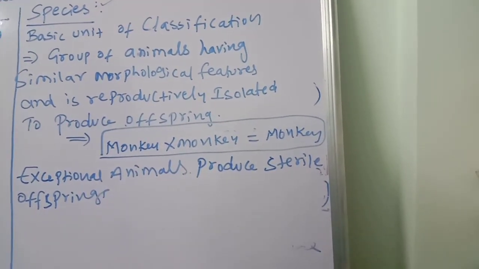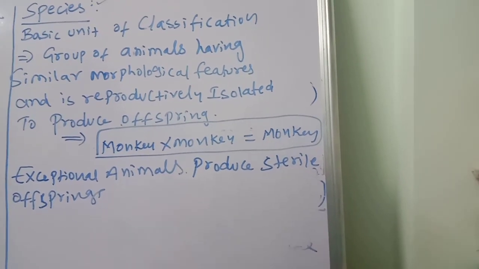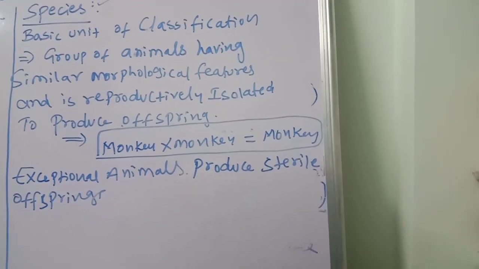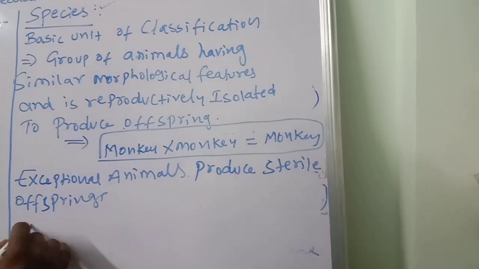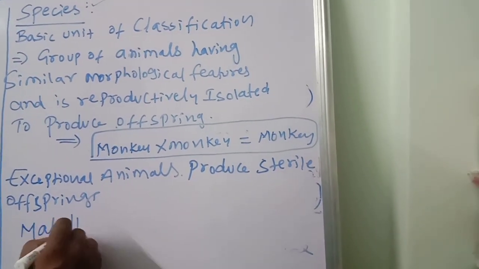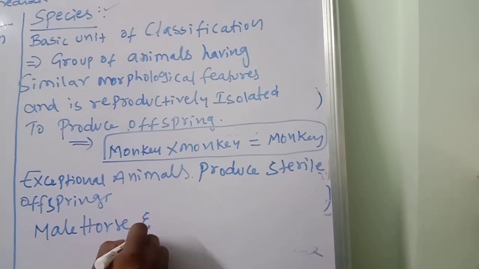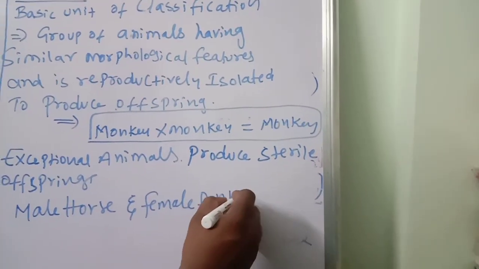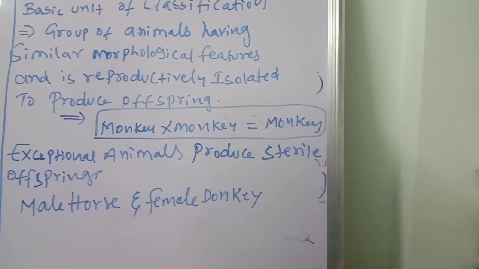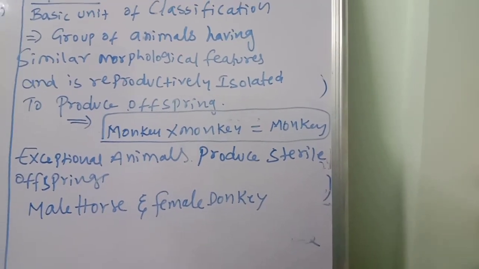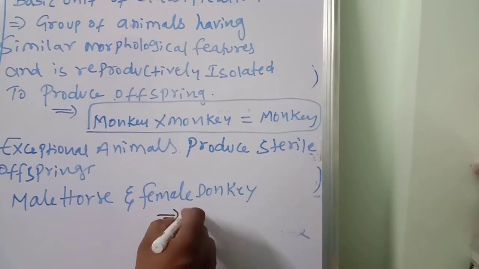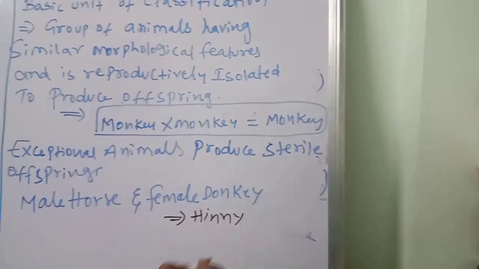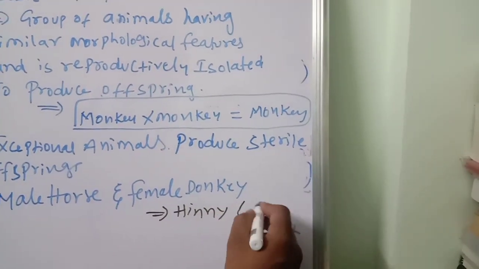Hinnies and mules. Suppose a male horse and a female donkey, you know very well what we'll get. The result is a hinny. It's sterile.